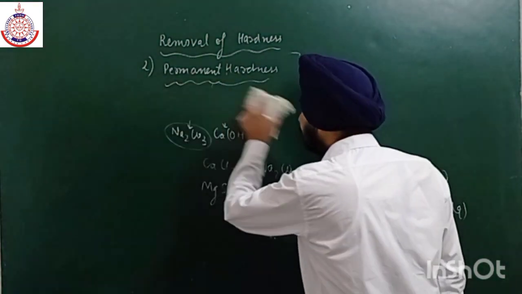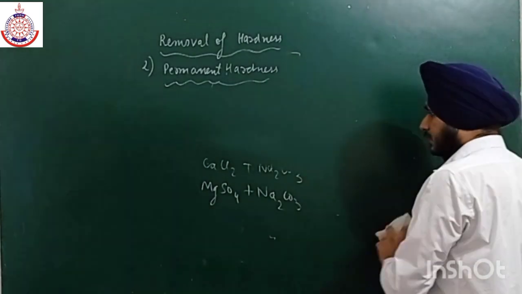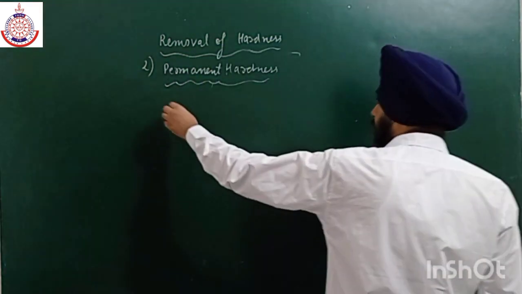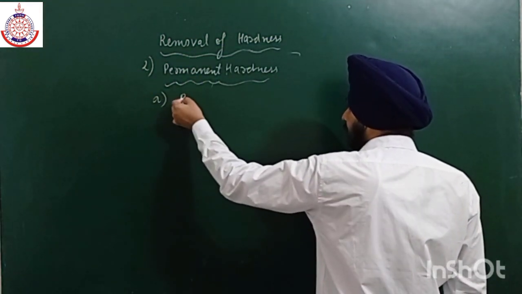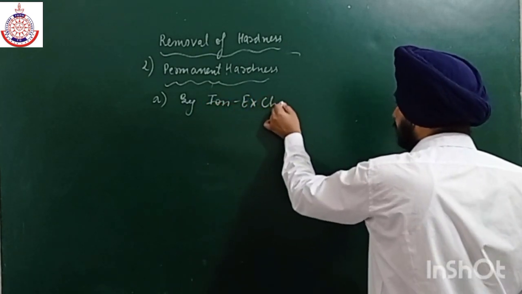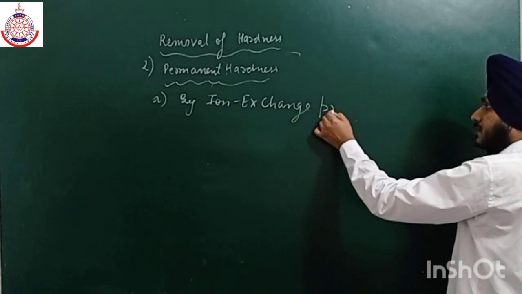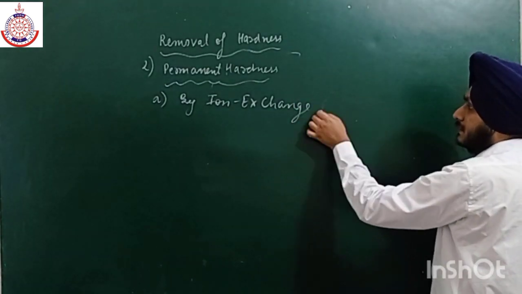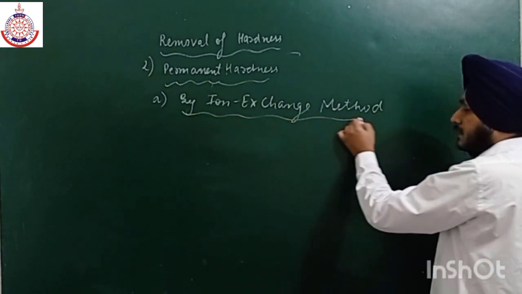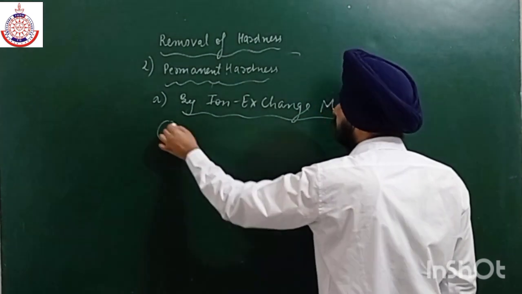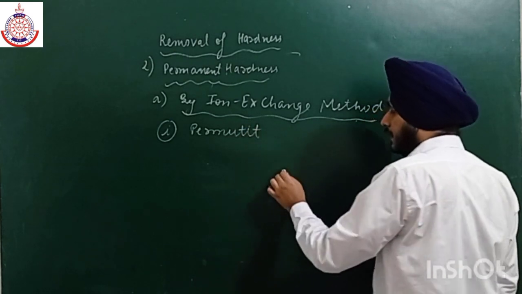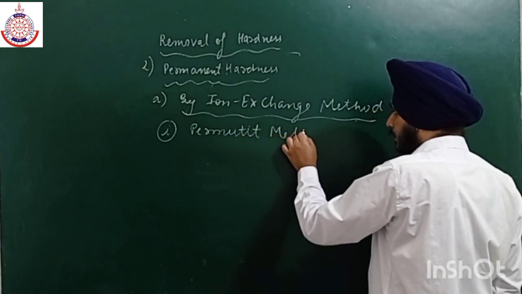Now the second method is known as permutit method, okay. And actually there are two methods. The method is by ion exchange method, in which we have two other methods. As the name itself suggests, we have to exchange the ions, okay, by ion exchange method. So in which the first method is permutit method or permutit process. Now what is this permutit? So permutit is actually a brand name, okay. Permutit method,